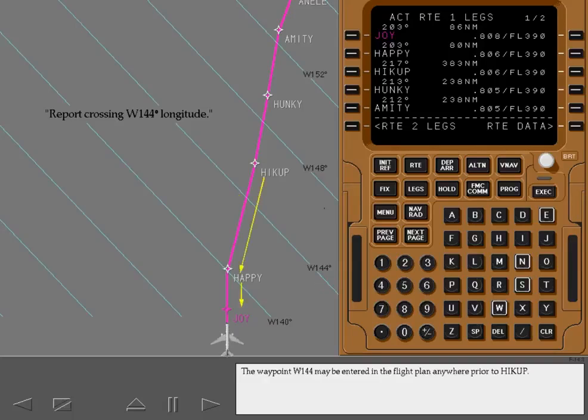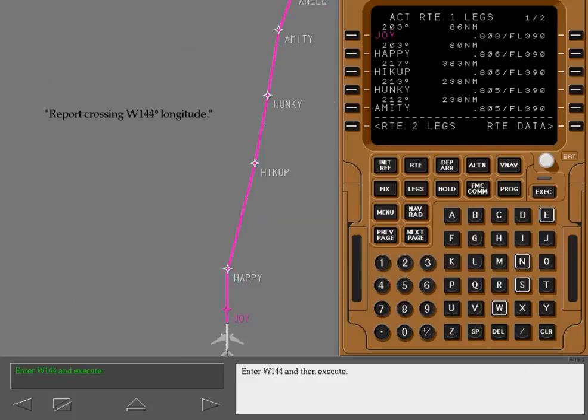The waypoint west 144 may be entered in the flight plan anywhere prior to Hiccup. So you could enter the reporting point in any of these 3 lines. The FMC then figures out where the waypoint belongs. A good technique is to always enter the waypoint into the active waypoint line.